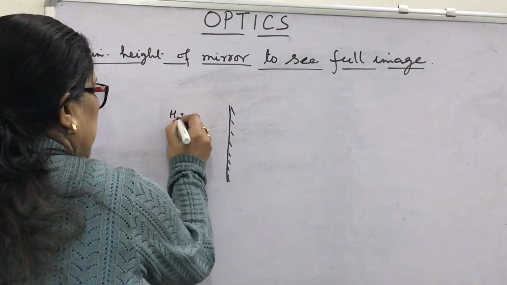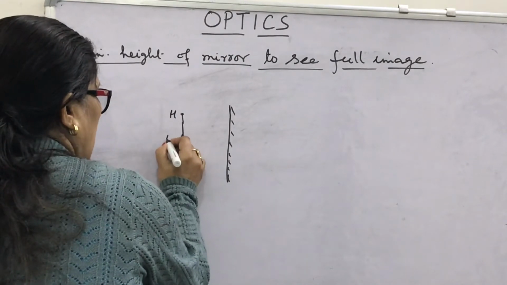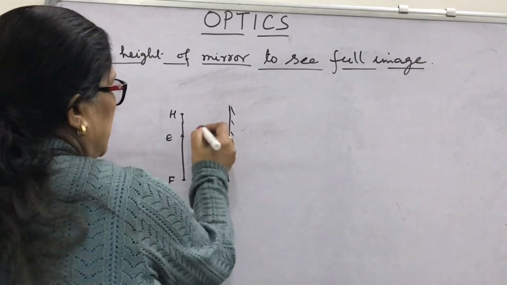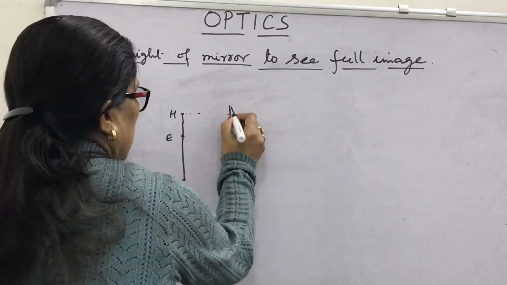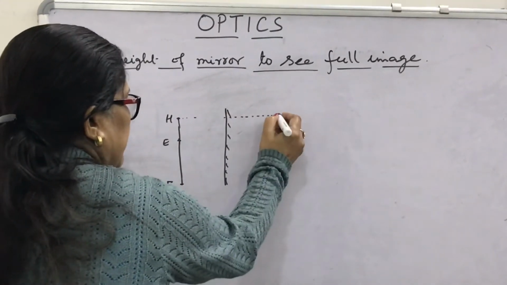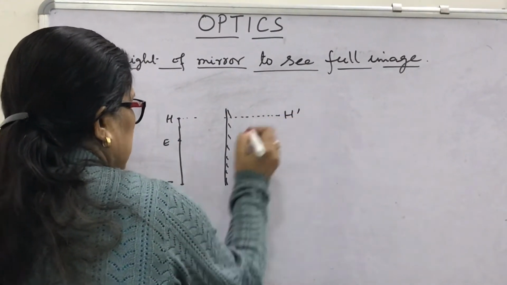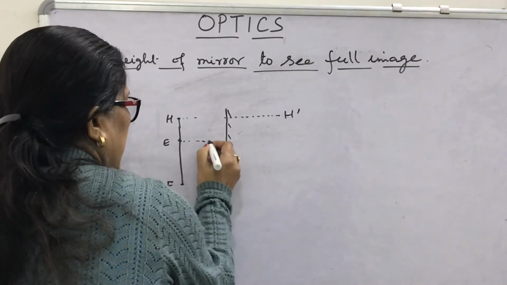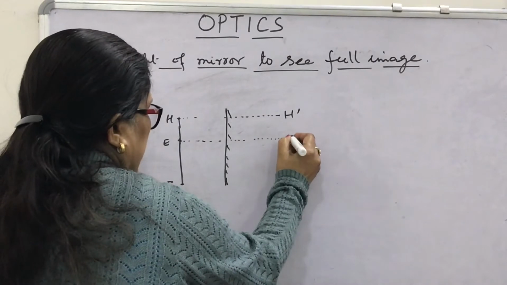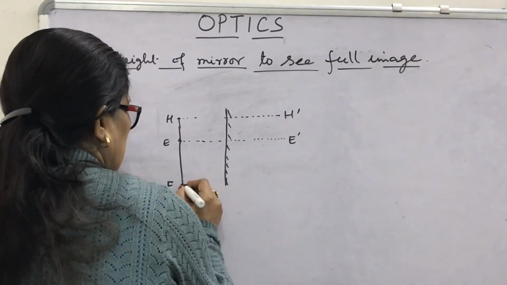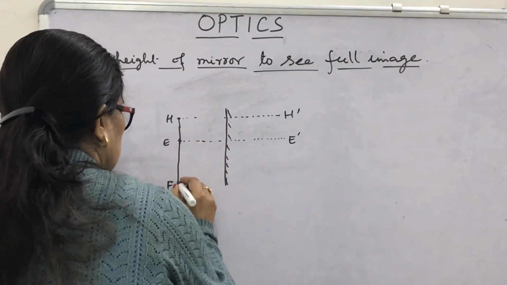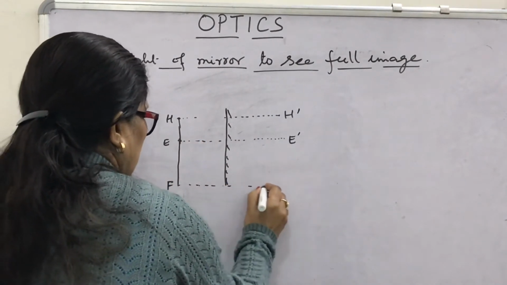Suppose this is the head position, this is the eye position and this is the foot position. The head is here in front of the mirror, and whatever is the distance of the object, the same will be the distance of the image, so this will be H dash. Similarly, you can mark that the distance of the object and the image is the same, so this will be E dash, and here if you draw, this is the position of F dash.